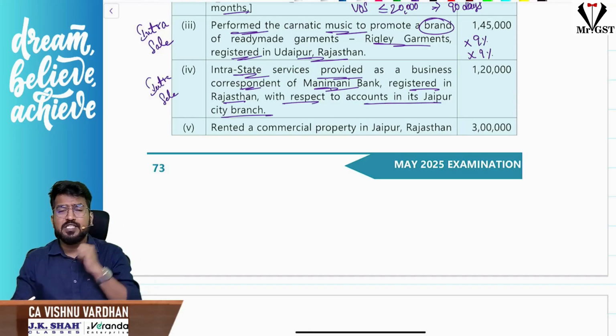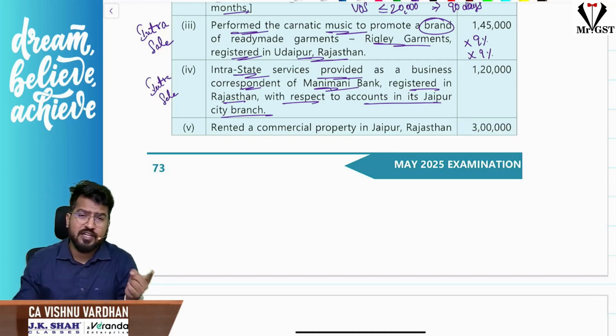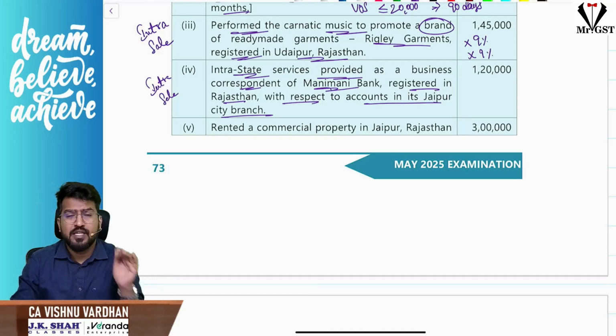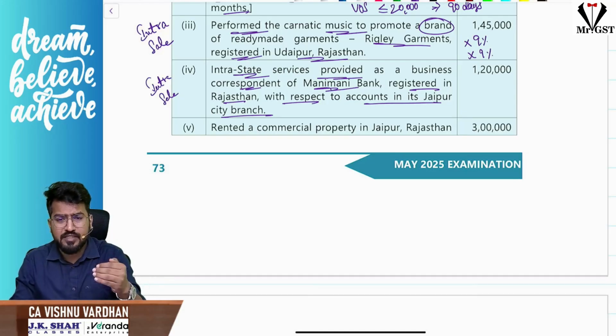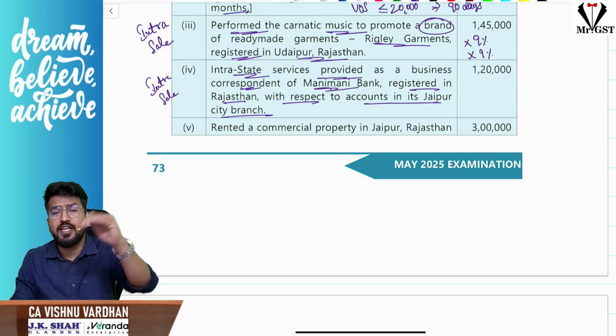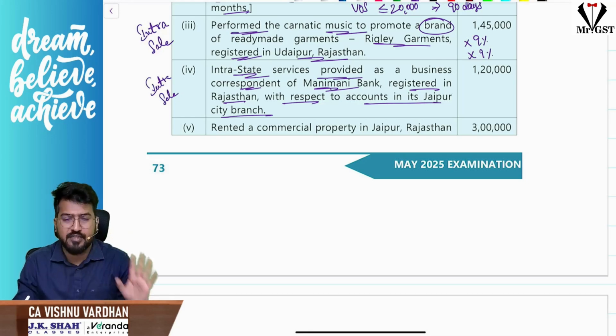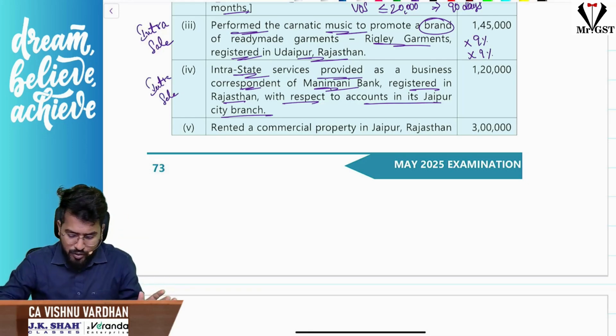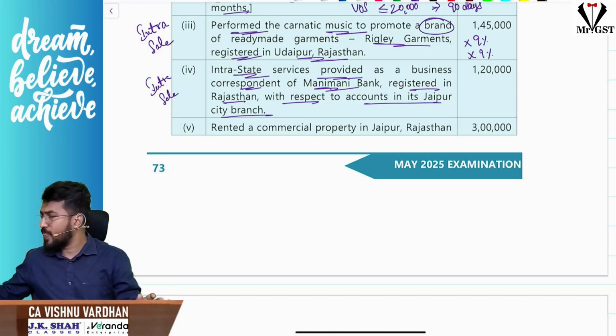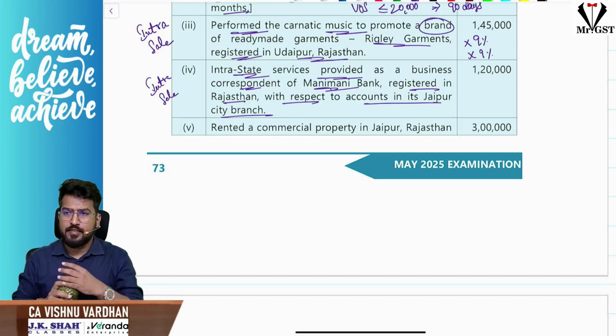See, the business correspondent point we have seen even in reverse charge mechanism and even in exemptions. Sir, a business correspondent providing services to a bank in a rural area is exempt, but this is in Jaipur city, not a rural area. So is it taxable or not? It is taxable. Will RCM come into the picture or not?